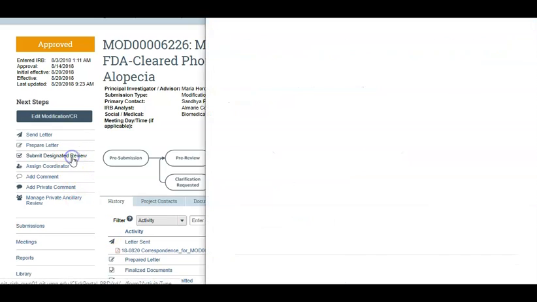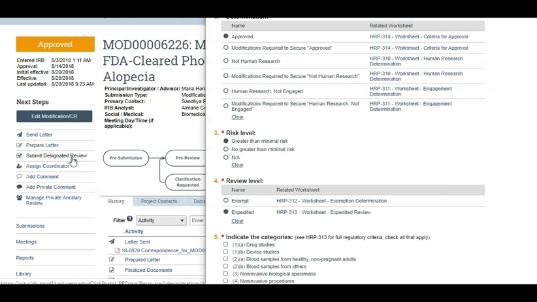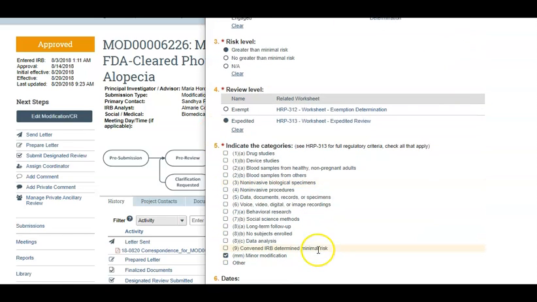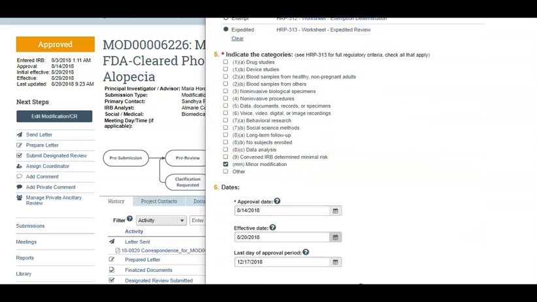Let's take a look at the selections we would make to document this review. The response to number 3 refers to the study as a whole. It does not change the risk level of the study. It will remain greater than minimal risk. Review level of the submission is expedited review. It is eligible for expedited review because it is a minor modification, which is a category selection.